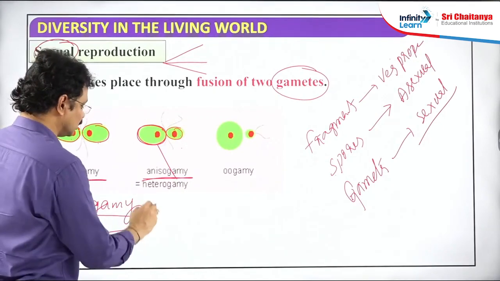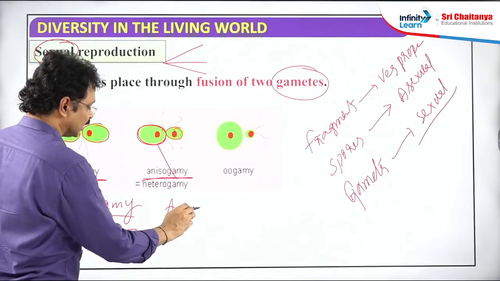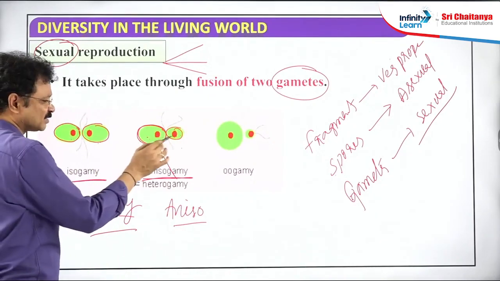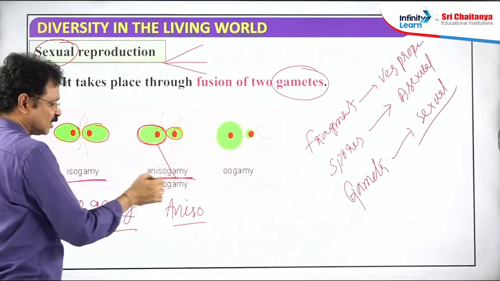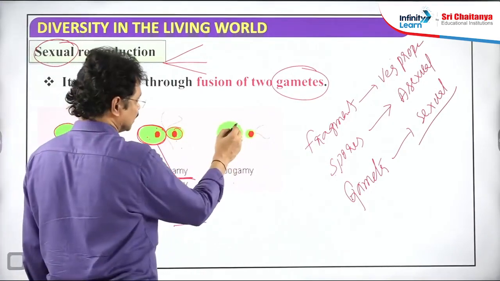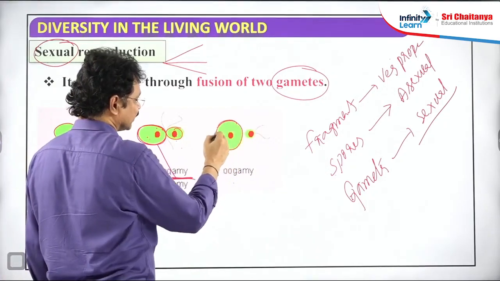Aniso, unequal. Iso, equal. If both the gametes are unequal in size and structure, that is the meaning of anisogamy or heterogamy. Oogamy is there. This story is entirely different.